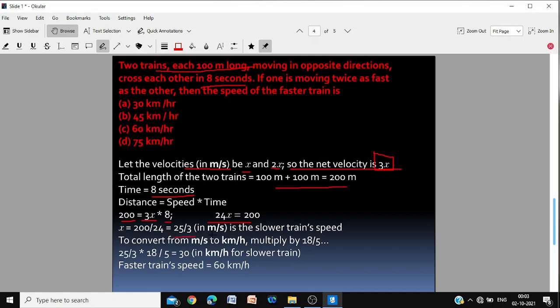Now this is in meters per second. In order to convert to kilometer per hour, we multiply by 18 by 5. 18 by 5 is a multiplying factor and we get 30 kilometer per hour. That is for the slower train, because we converted from the value of x. So for the faster train, which is traveling at double the speed, it will be 60 km per hour. 60 km per hour is for the faster train, because 30 km per hour is for the slower train.